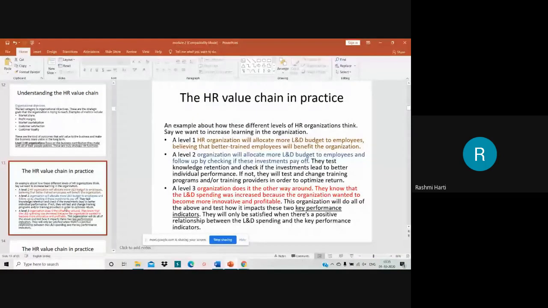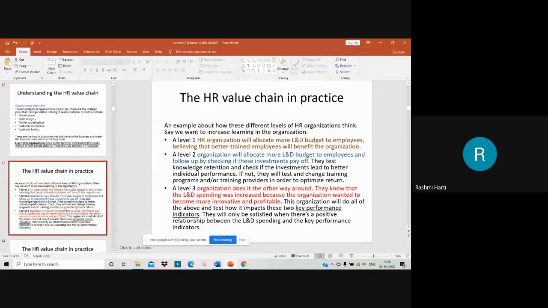Okay, so HR value chain in practice, with an example here. How do these different levels of HR organizations think? Say we want to increase learning in the organization. At level 1, the HR organizations will allocate more learning and development budget to the employees, believing that better trained employees will benefit the organization. That is level 1 of HR.